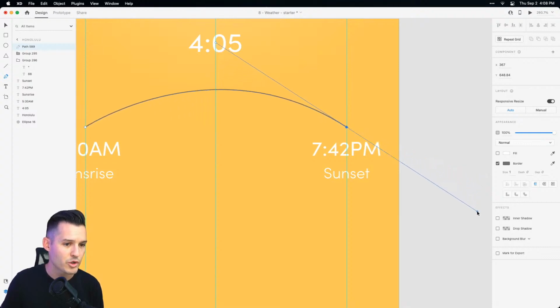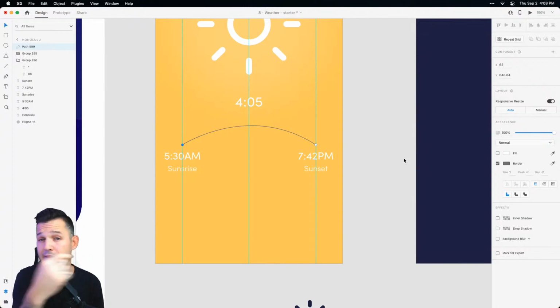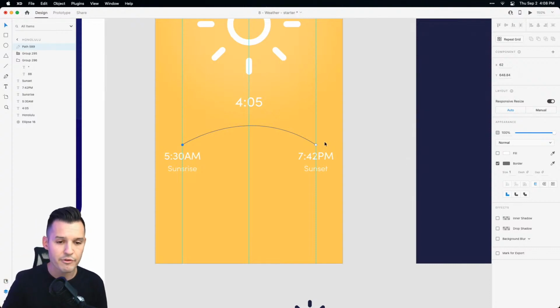That's your little pen tool trick of the day, all right? So we've done that. You could also do this by making a circle and then cutting the circle in half at whatever area you'd like. It's up to you. It's all good.